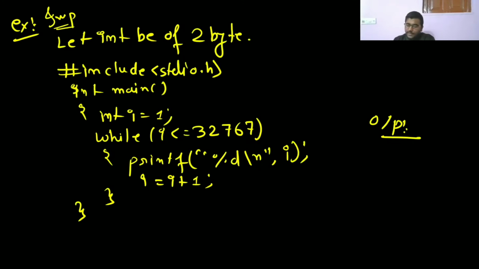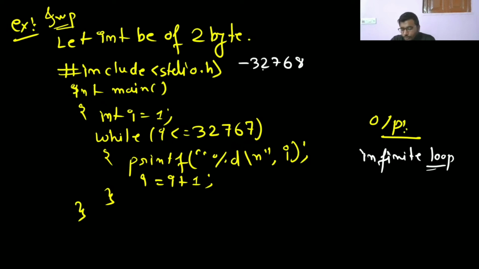This will also go into an infinite loop. It will print some number and it will keep on printing. Why? Because here I have said not 1 2 3, but 32767. The range of integer, if it is 2 bytes, is minus 32768 to 32767. So I equal to 1, 1 is smaller, it will get printed, then 2, then 3, then 4, it will go till 32767.